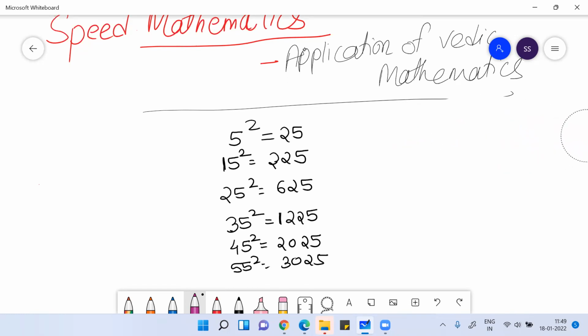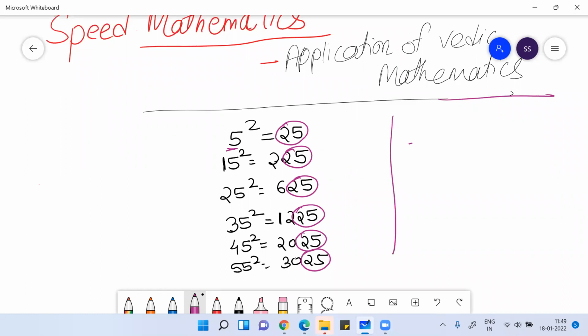But please forget this. Why am I telling you to forget it? Because there is a very easy way. How to find the square of any number ending with 5? Understand that for any number which ends with 5, the square of that number will end with 25. If I ask you what is 765 square, the last two digits will definitely be 25.